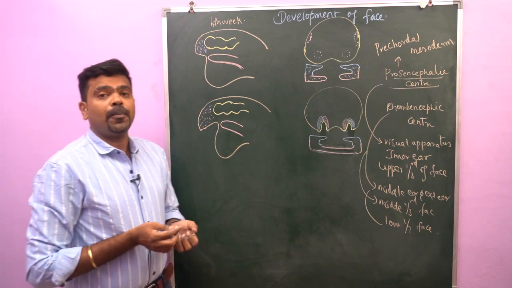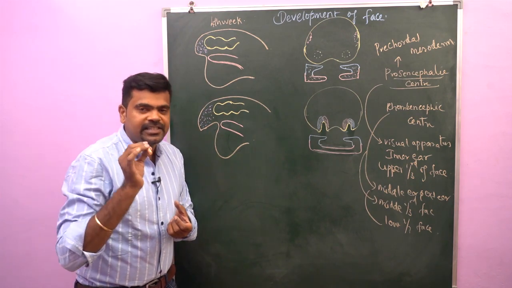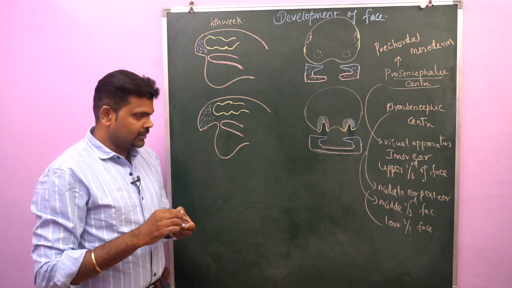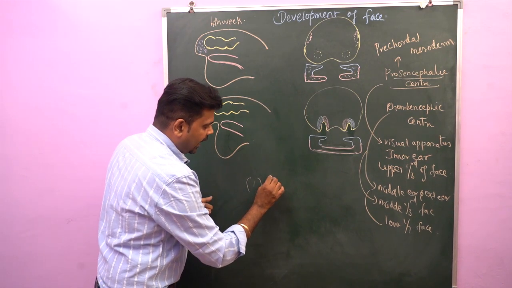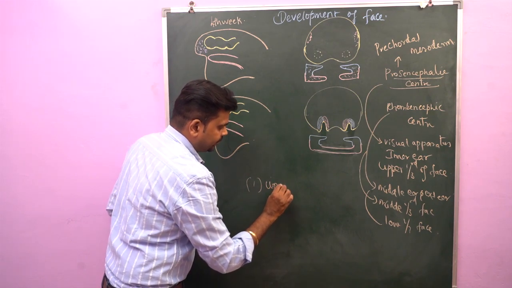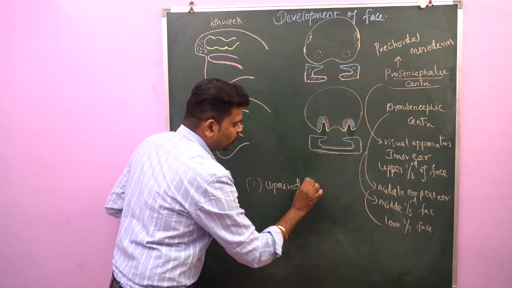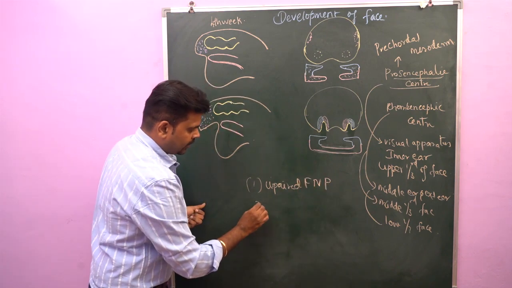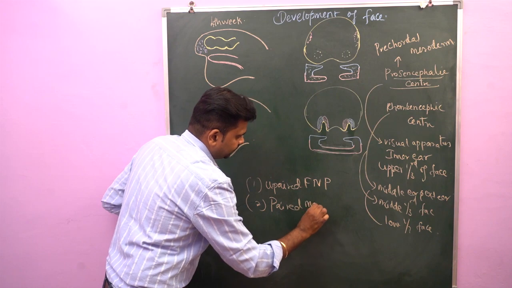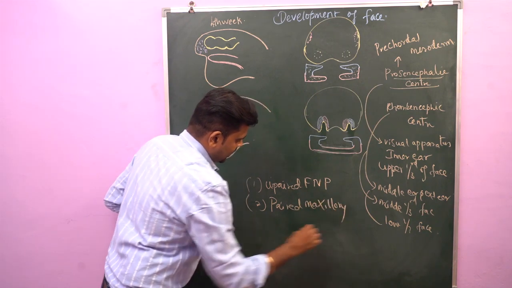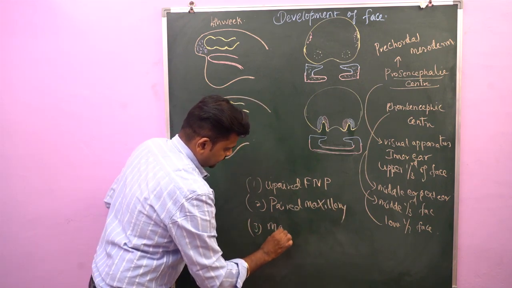Now, if we talk about the facial development, it is developed from 5 processes. So, what are the 5 processes? Number 1, unpaired frontonasal process. Number 2, paired maxillary process. Number 3, paired mandibular processes.